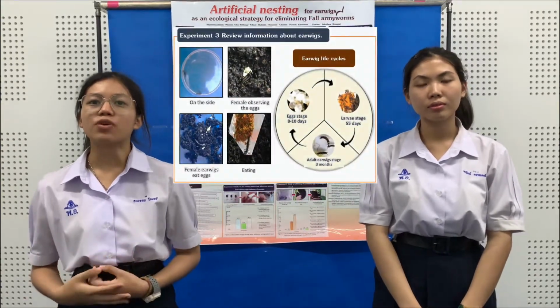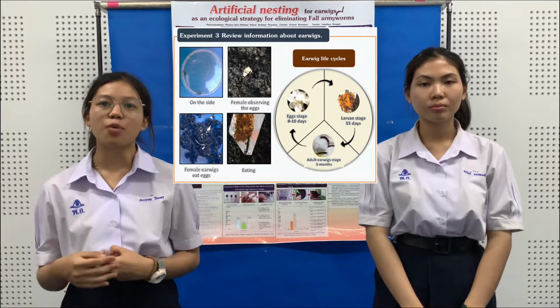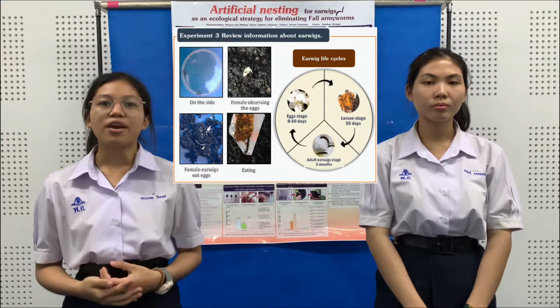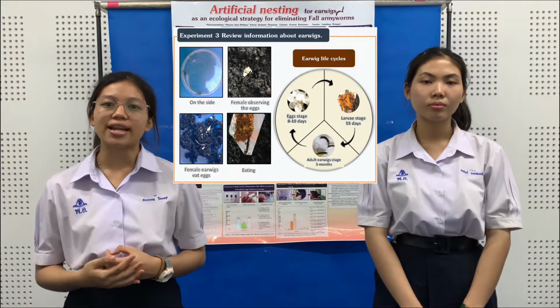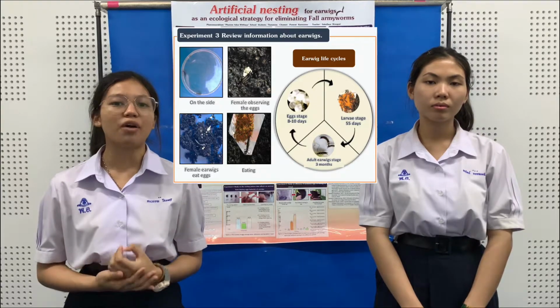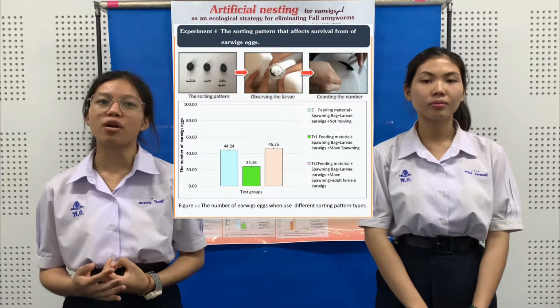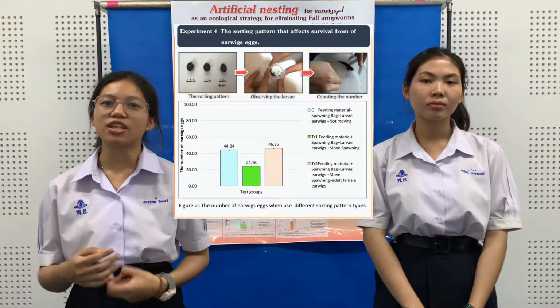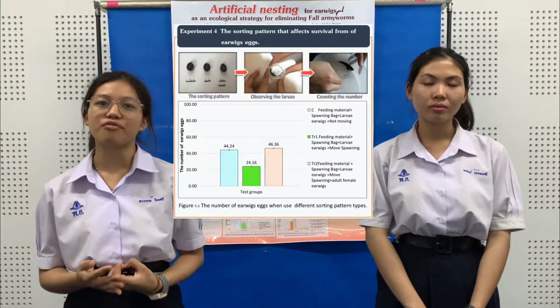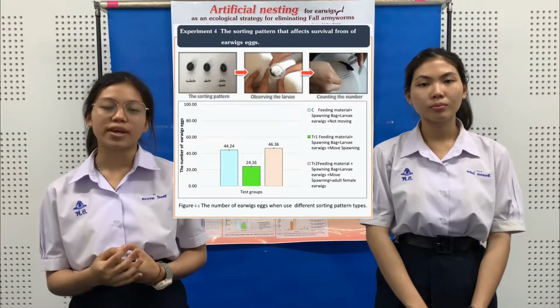Experiment 3. Review information about earwigs. Learn about earwig behavior. Female earwigs observe the eggs until the eggs hatch, and show eating habits among themselves, and behavior when something impacts their eggs. Experiment 4. The sorting pattern that affects survival of earwig eggs. This is a study on the movement of the eggs of female earwigs. The results show that when an egg is touched and moved, the female earwig will eat its own egg.